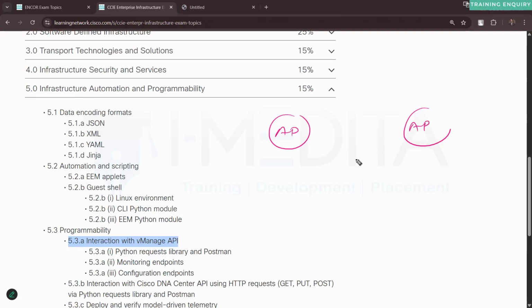So data formats, data encoding formats: JSON, XML, YAML, Jinja. Jinja is a very common language for templates. Whenever you go through the templates section in our SDA, you will hear this word Jinja. Jinja, Velocity, for example, are a few common languages for the templates actually. So they want you to know the formats of JSON, XML, YAML, Jinja.